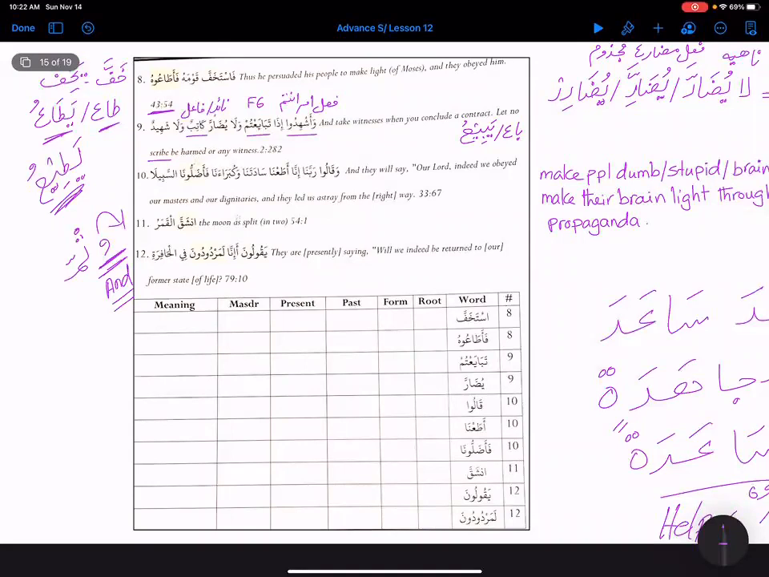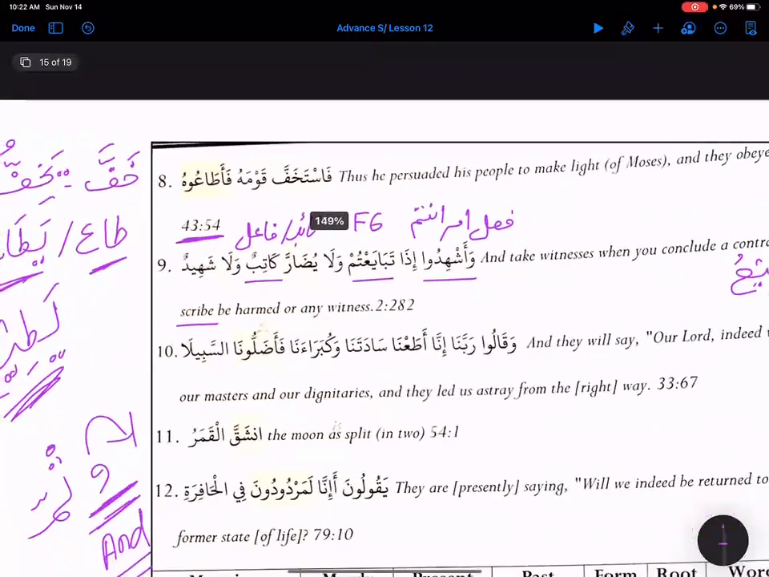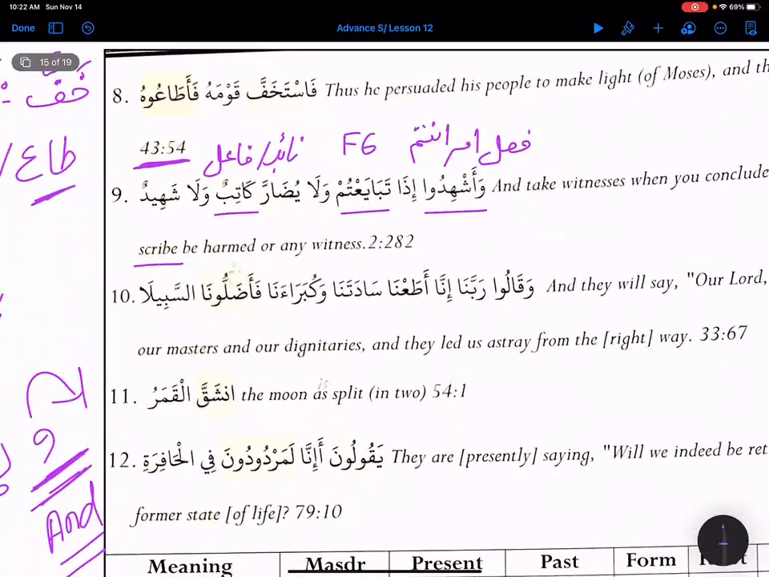Okay, then we have next one. Wa ashhidu. This is beautiful ayah over here. Wa ashhidu. Is Sister Sabah here today? No. And even Saqib is not here? No, Saqib last week also was not there. Okay. So only 4 of you? No, there were 7 of us today.